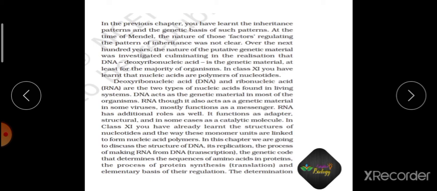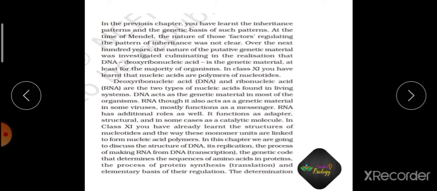And at that time, scientists were not aware of the structure of the factors. There was no clue about what their chemical nature is. Later on, it was found that DNA is the genetic material, at least for the majority of organisms. The full form of DNA is deoxyribonucleic acid. So what is meant by at least for the majority of organisms? It means that there are certain organisms which don't have DNA as genetic material. For example, retroviruses. Those are RNA viruses, isn't it?